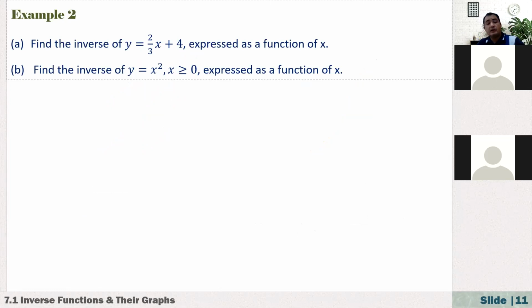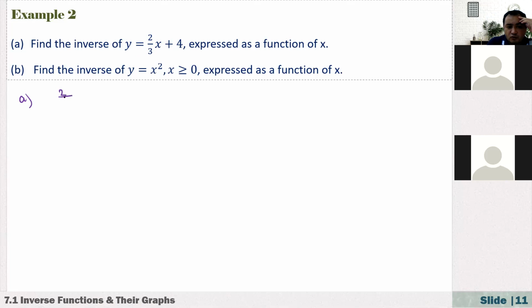So find the inverse of y equals 2 over 3x plus 4, expressed as a function of x, right? We already did this kind of example in chapter 1, if you remember. To find the inverse, I need to solve this equation for x. So here we have y equals 2 over 3x plus 4.